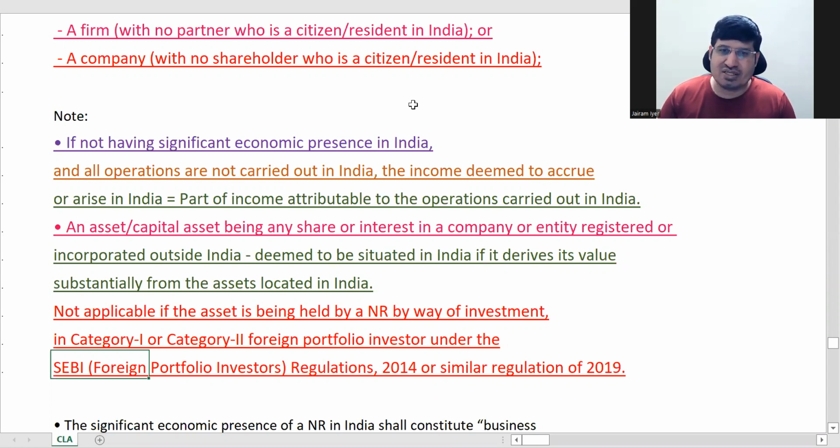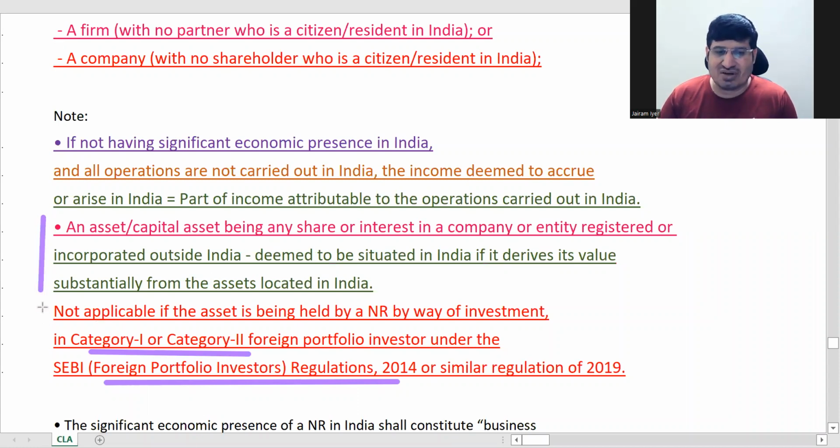Basically it is foreign portfolio investors regulations, which come under your securities laws. If a person is holding an asset under category 1 or category 2 FPI regulations, then this will not apply to him. This is just an exemption, that's all, nothing else.